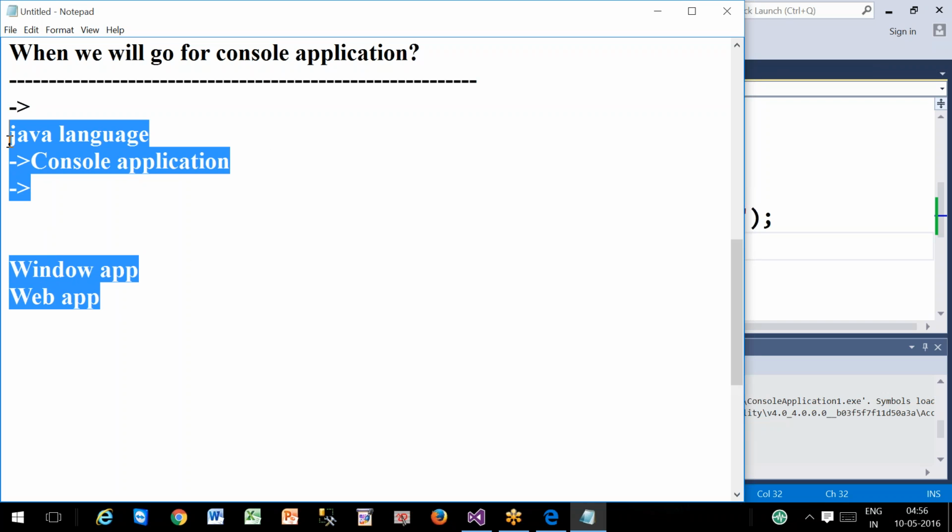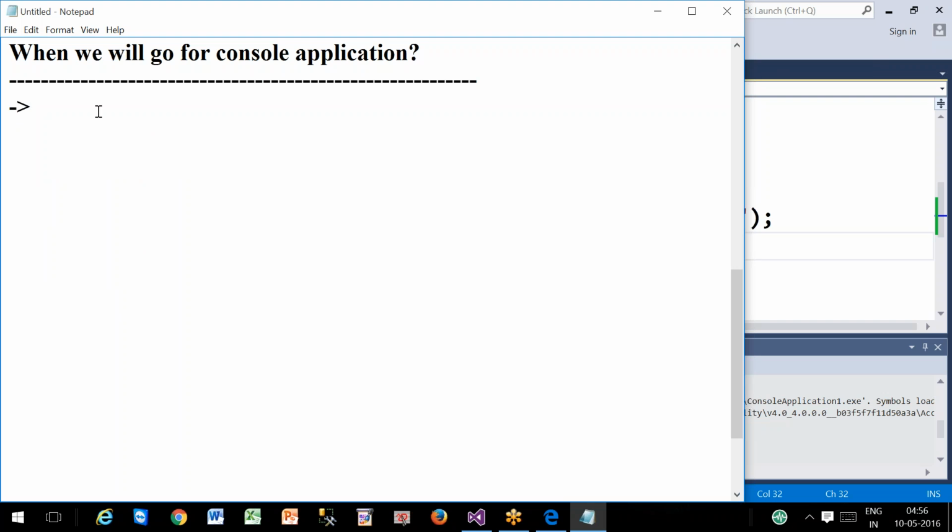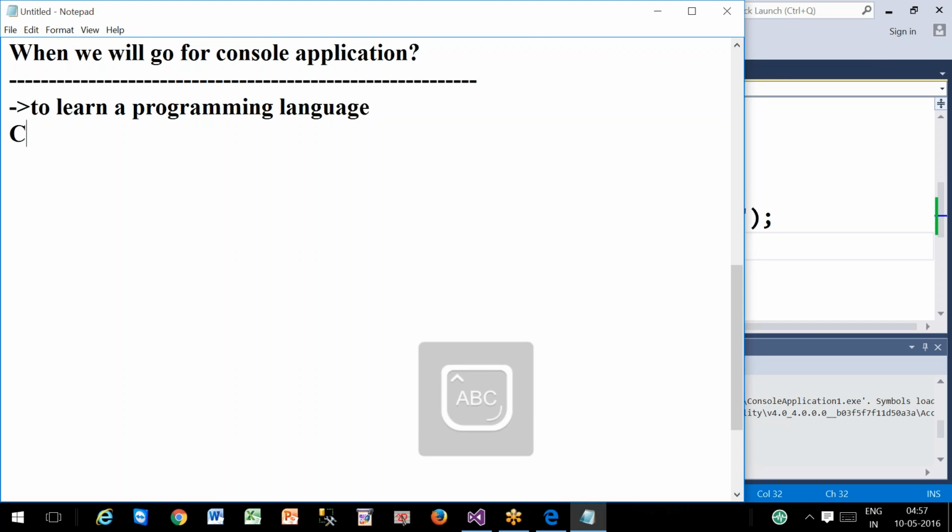Finally, a very simple point: we go for a console application simply to learn a programming language, like C#.NET or VB.NET or Java or any programming language.